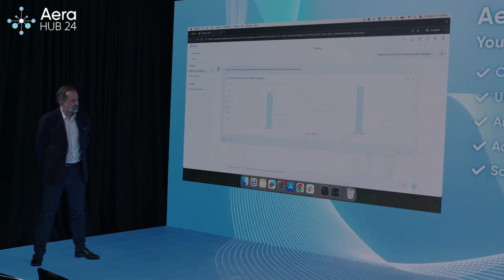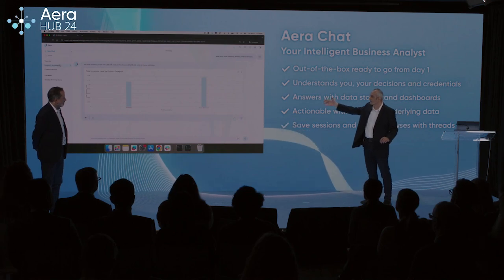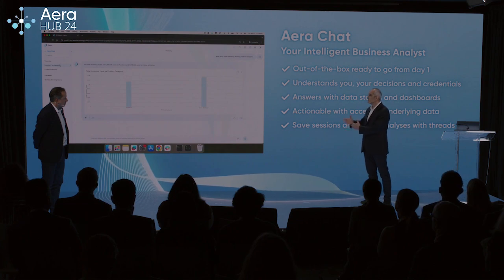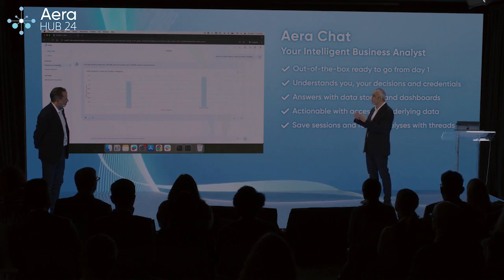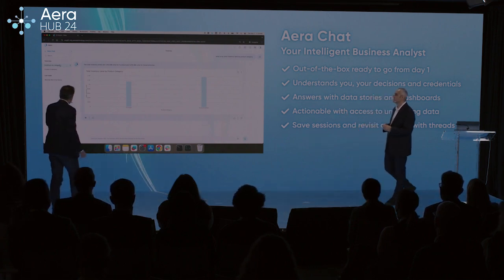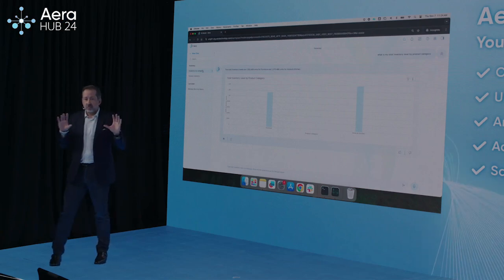So see, he only got the answer for only 2 categories. Earlier, I got like 10 categories over there. This is because Sean has only access to these. And when you ask the question, Aera applies all those access controls and gives you the data that you only have access to. So that's live software. This is the same machine. You just open a different incognito so that you can have the 2 logins.